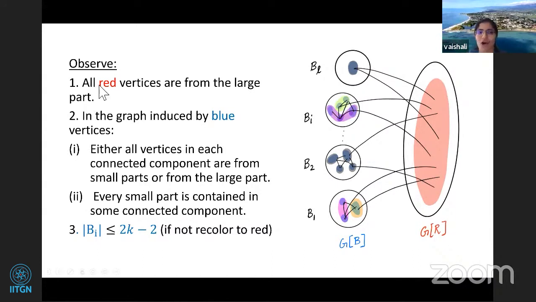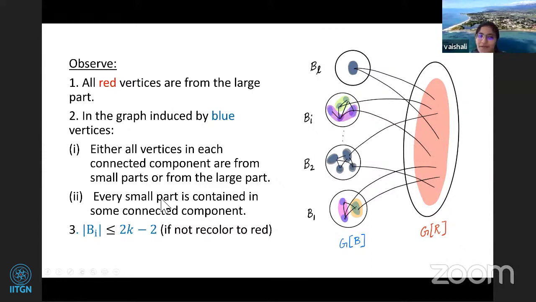So now let's see, we have all red vertices from the large part. And this is true, right? Because all the blue components were colored blue. And now in the graph induced by these blue vertices, again the same thing will hold, right? Now we've forgotten this tree. We are just looking at this graph, the edges between all these shrunk blue vertices. Either all the vertices in each connected component are from small parts or from large parts. The same framework applies, right? So this BI will either be wholly large or wholly small, right?